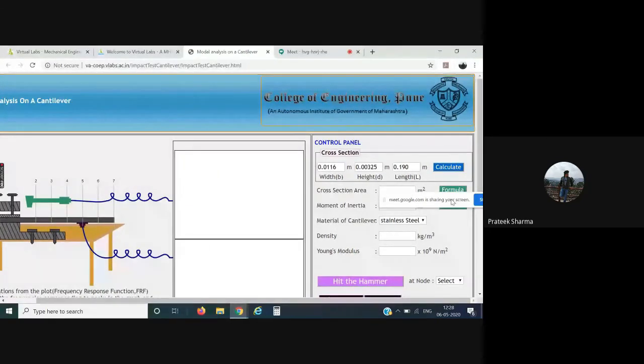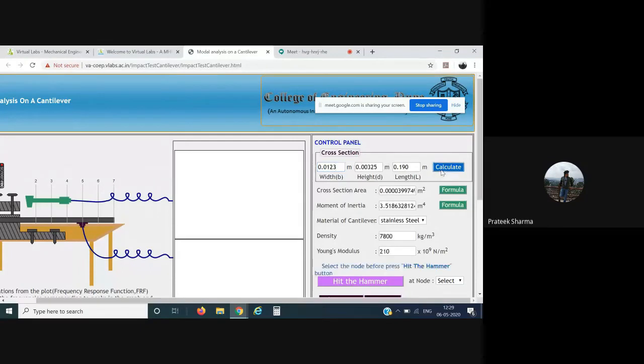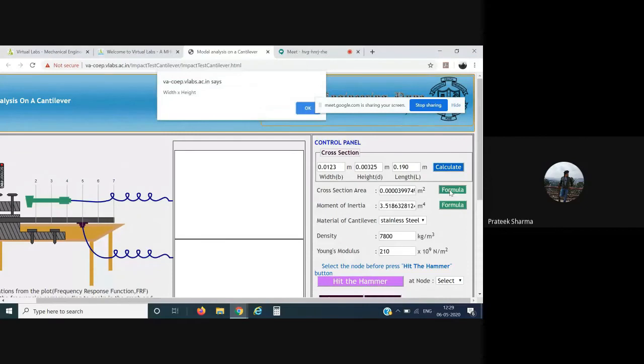So in this particular lab, say for example, you want to modify and enter your own values, you can do that. Say right now I've selected width. I'll simply modify it. I'll click on calculate. So according to these values, you have the answers. And now if you want to see what formula has been used, you can simply refer to the formula option and it will tell you which formula is being used.